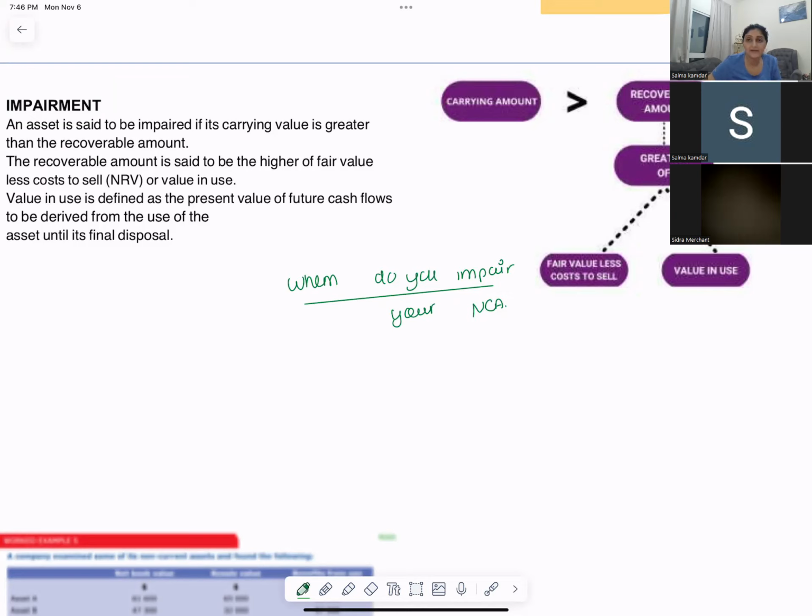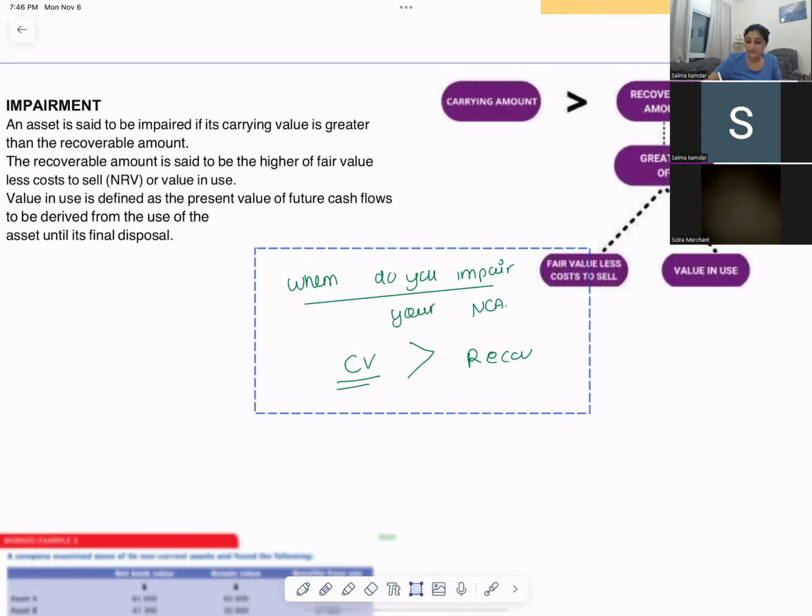When do you impair your non-current assets? When the carrying value is greater than the recoverable amount. So when the carrying value is more and the recoverable amount is less, that means you're showing in your books at a higher value, but the actual value that you will get from outside is less. In that case, you will impair your assets.